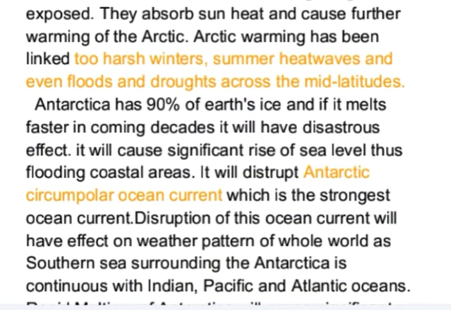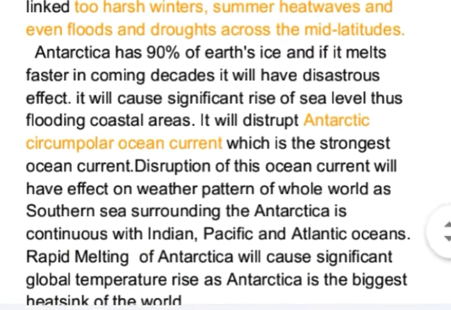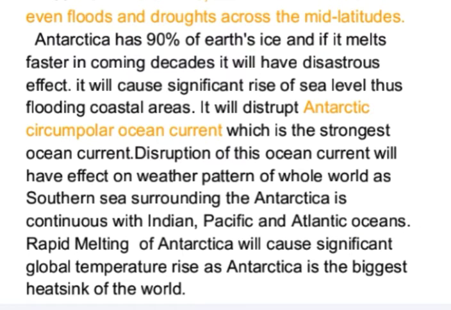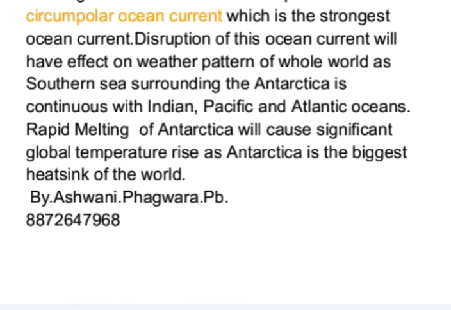Antarctic has 90% of Earth's ice, and if it melts faster in coming decades, it will have a disastrous effect. It will cause significant rise in sea level, thus flooding coastal areas. It will disrupt Antarctic circumpolar ocean current, which is the strongest ocean current in the world. Disruption of this ocean current will have effect on the weather pattern of the whole world, as the southern sea surrounding the Antarctic is continuous with Indian, Pacific and Atlantic oceans. Rapid melting of Antarctic will cause significant global temperature rise, as Antarctica is the biggest heat sink of the world.